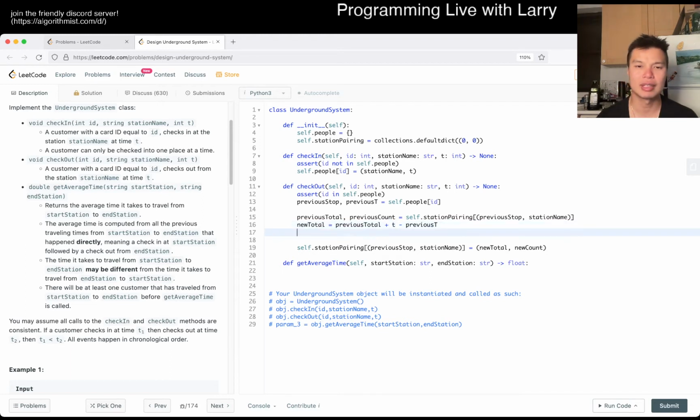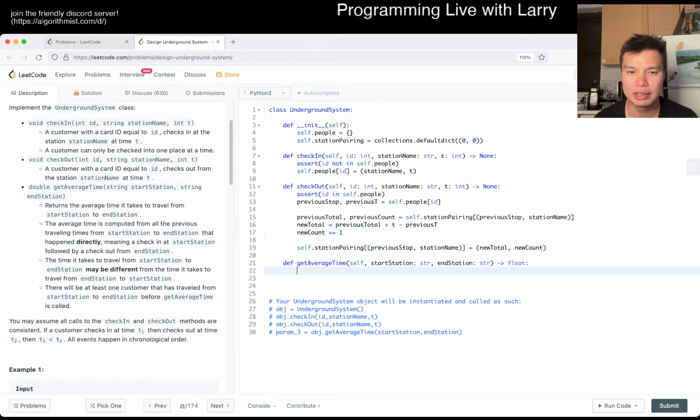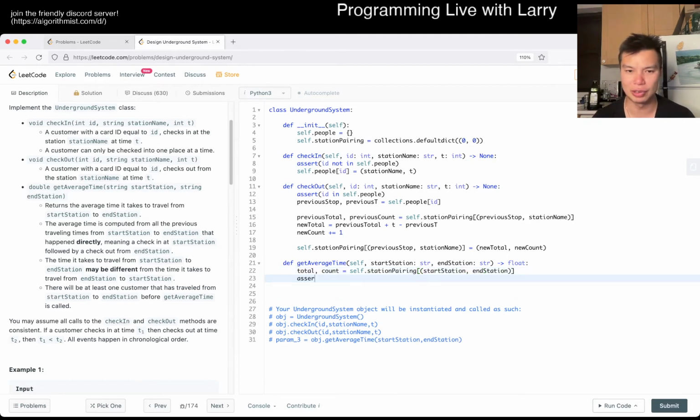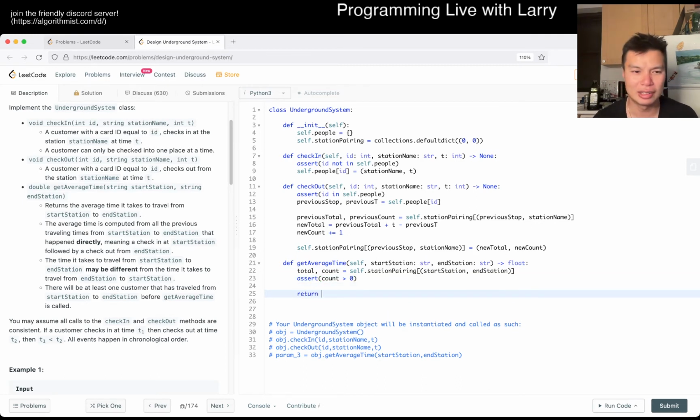And then new count is just incremented by 1, and there we go. And then at the very end, we want to do the same thing, which is total count is equal to self.station pairing of start station and station. And then maybe we want to assert count is greater than 0, otherwise you have division by 0, and then you return total divided by count. And that's pretty much it.